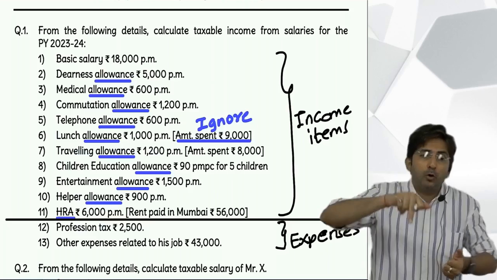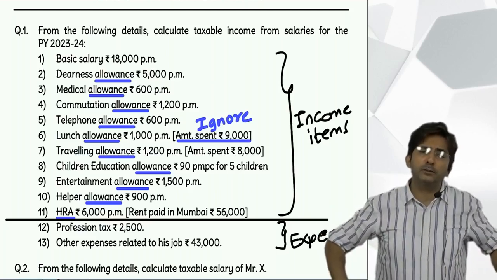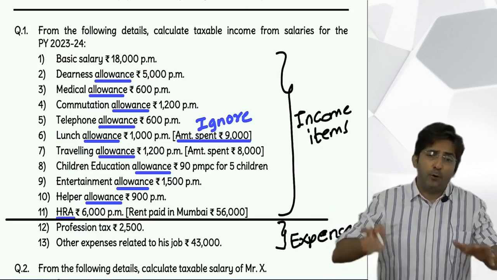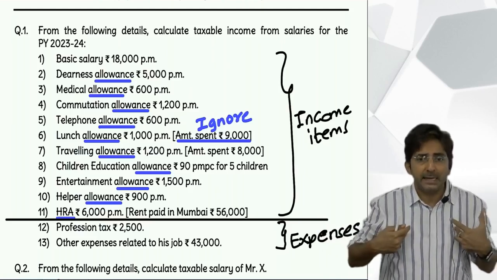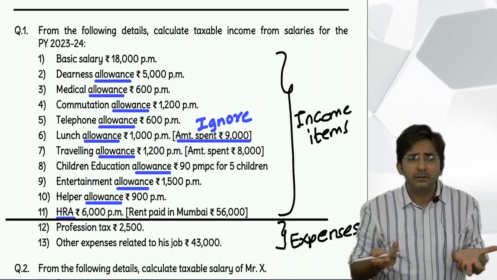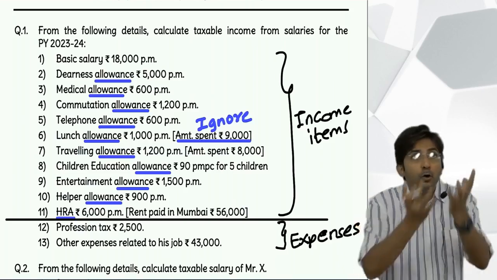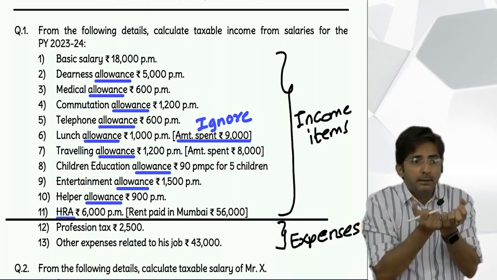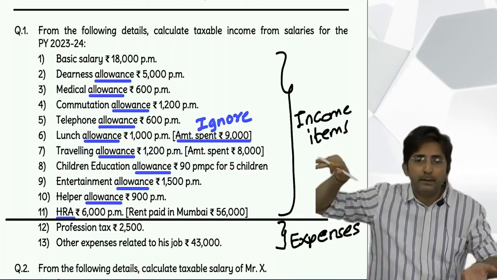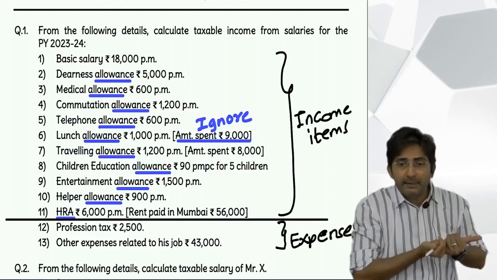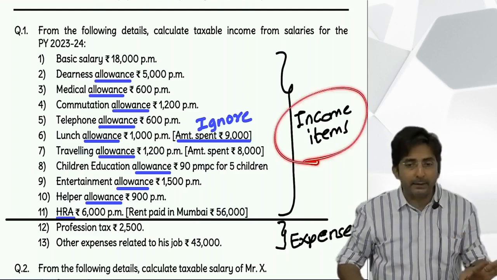See, some student told me, sir, you told allowances are for expense. Allowances for some expense are dedicated for expense. But as an employee, you receive it from your boss. Feel you are an employee. Your boss has given the allowance. Yes, it is dedicated for some expense, but that's a different thing. But as an employee, you receive it, right? So these are all income items.